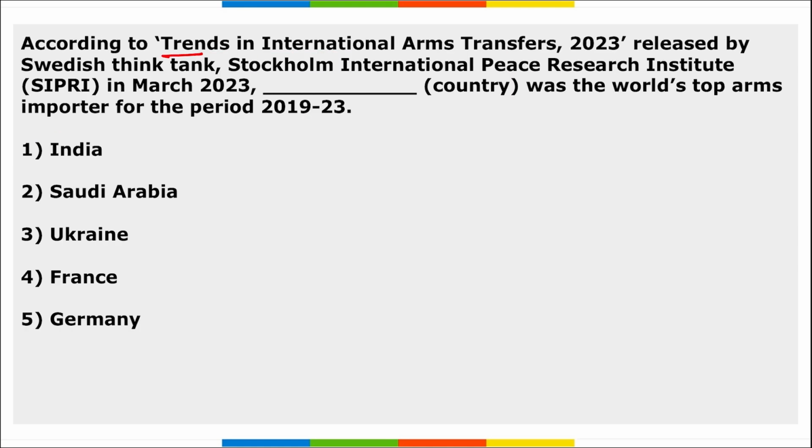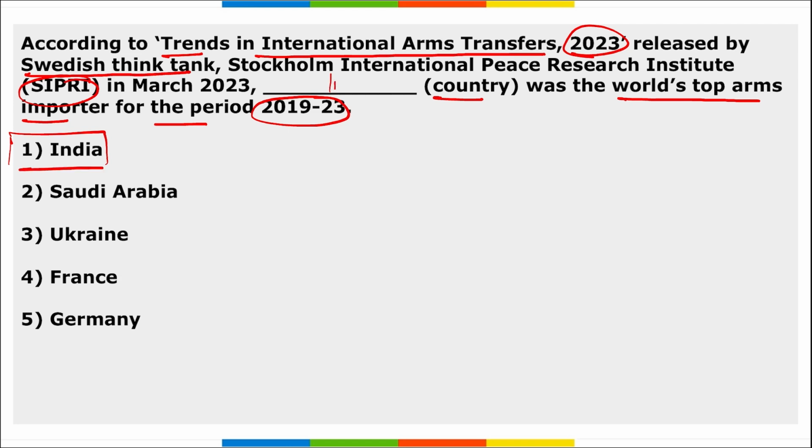Next, according to trends in International Arms Transfers 2023 released by Swedish think tank SIPRI in March, which country was the world's top arms importer for the period 2019 to 23? So India was the largest arms importer in the world as per the SIPRI report, for the period 2019 to 2023.